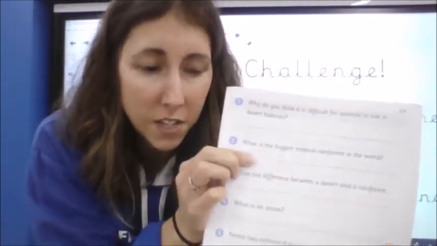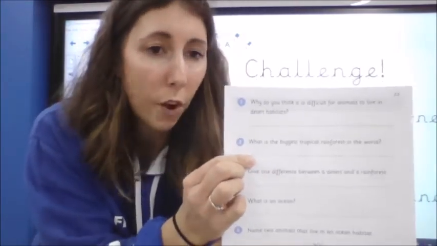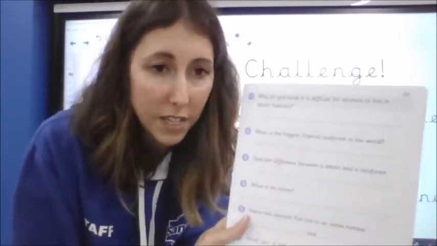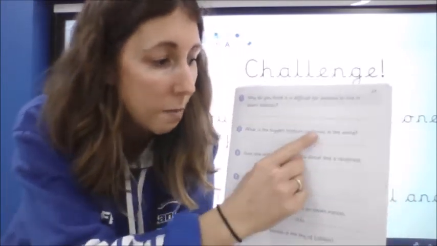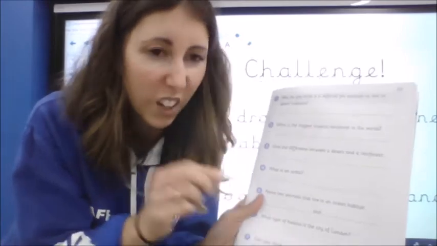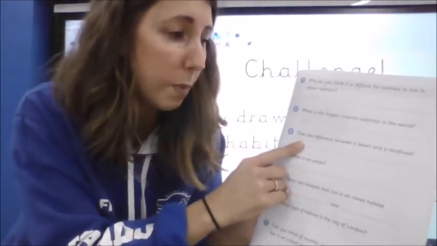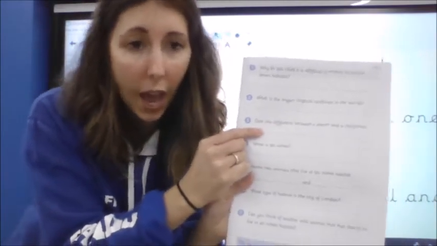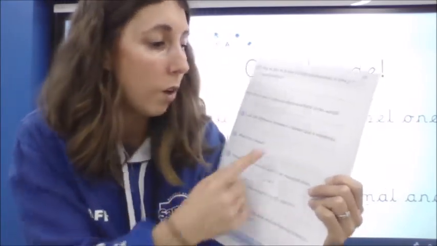Number 2 is a nice, easy retrieval one. What is the biggest tropical rainforest in the world? We did a very similar one to that. Remember to use your capital letters for the name of the rainforest and copy the spelling carefully. Number 3, give one difference between a desert and a rainforest. Well, we did a rainforest and an urban habitat. You've now got to do a difference between a desert and a rainforest.